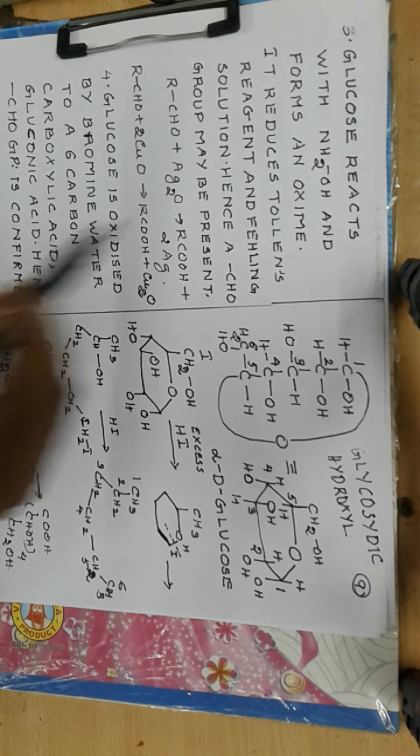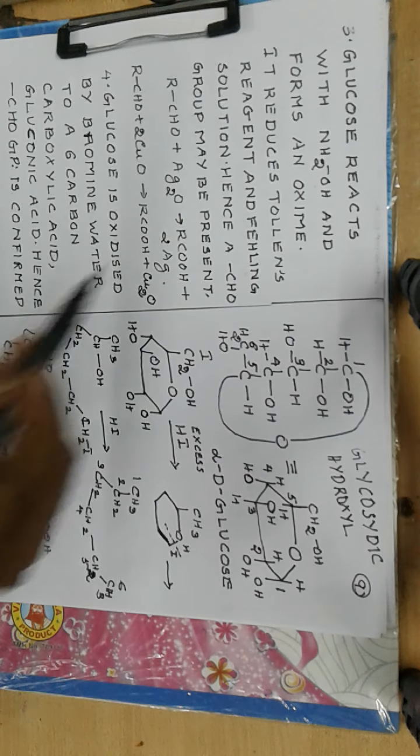There is equilibrium between the open chain form and the ring form, so that a solution of glucose will contain both open chain and ring structures. Now glucose reacts with hydroxylamine NH2OH and forms an oxime, that is a specific reaction of